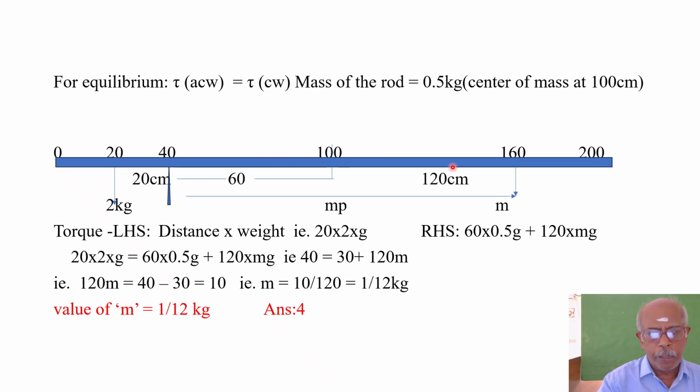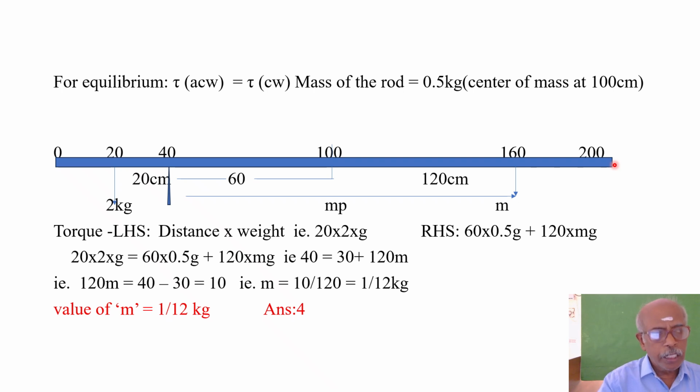So this is the elaborated diagram. This is 0 centimeter. At the mark 20 centimeter, you are suspending 2 kg. At 40 centimeter, you are having the wedge. 100 centimeter, this is the midpoint. And at 160 centimeter, you have suspended unknown mass M. And 200 centimeter is the other end of the rod.